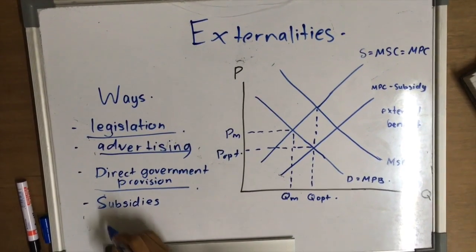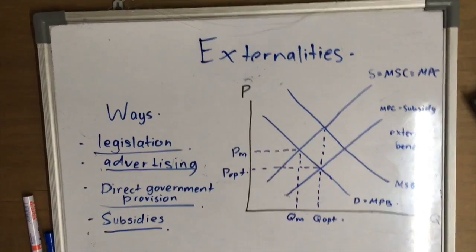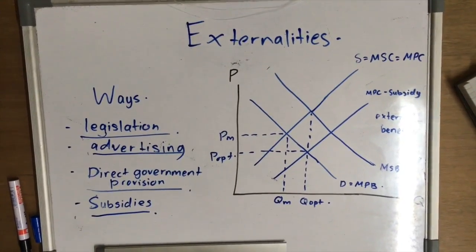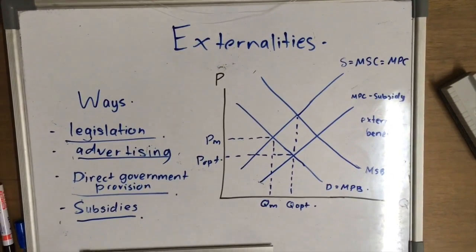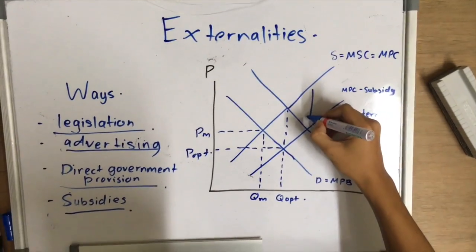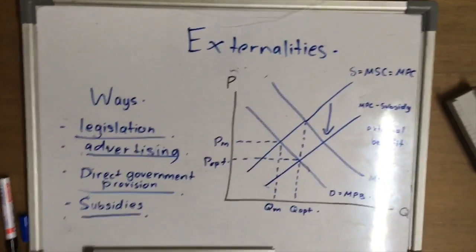For subsidies, a subsidy to the producer of the good with the positive externality has the same effects as direct government provision. It results in increasing supply and shifting the supply curve rightward or downward, as shown in this graph, which is the same as the previous graph that we have shown before.